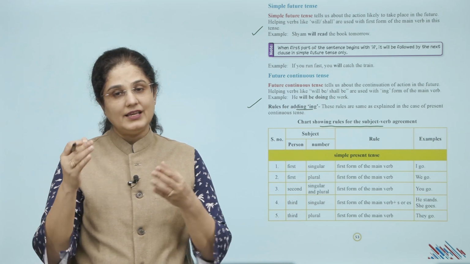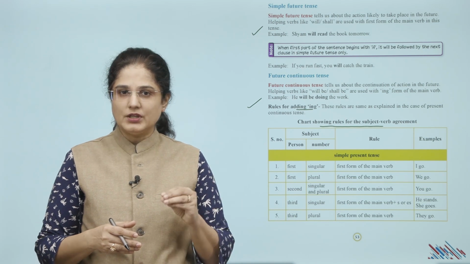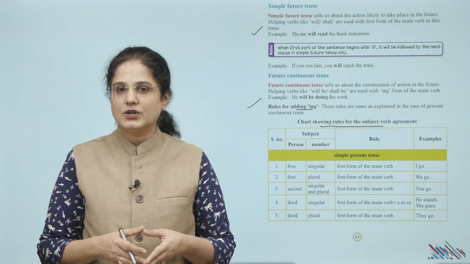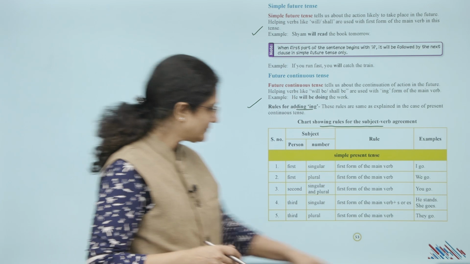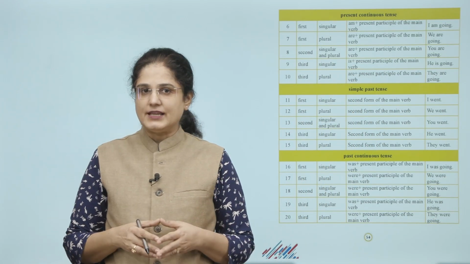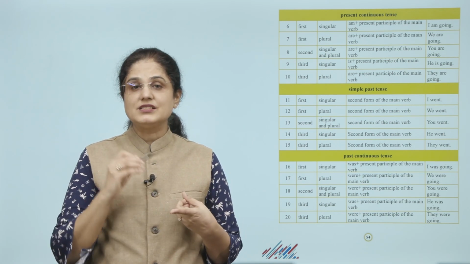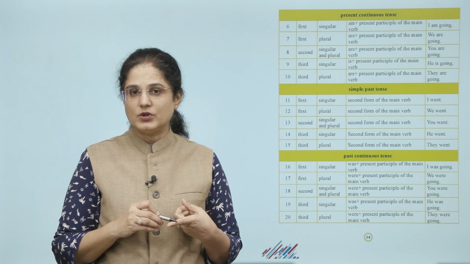For example, he stands, she goes. Then third plural, first form of the main verb, they go.